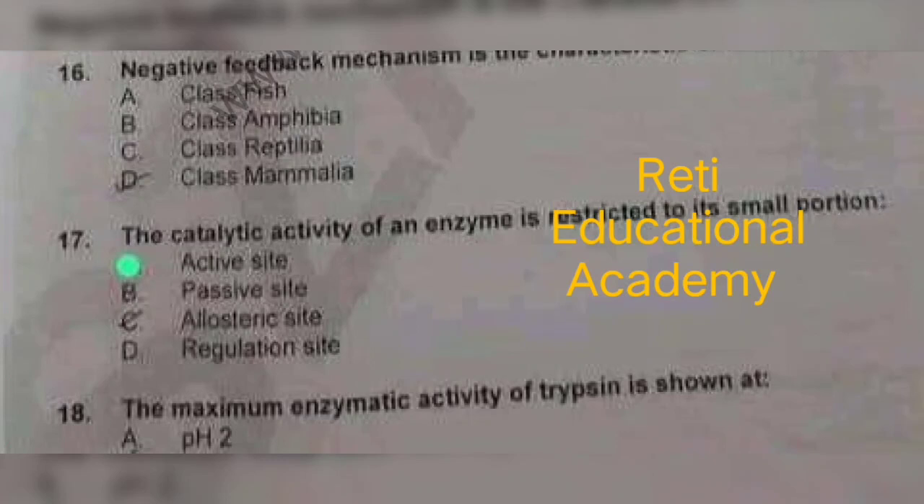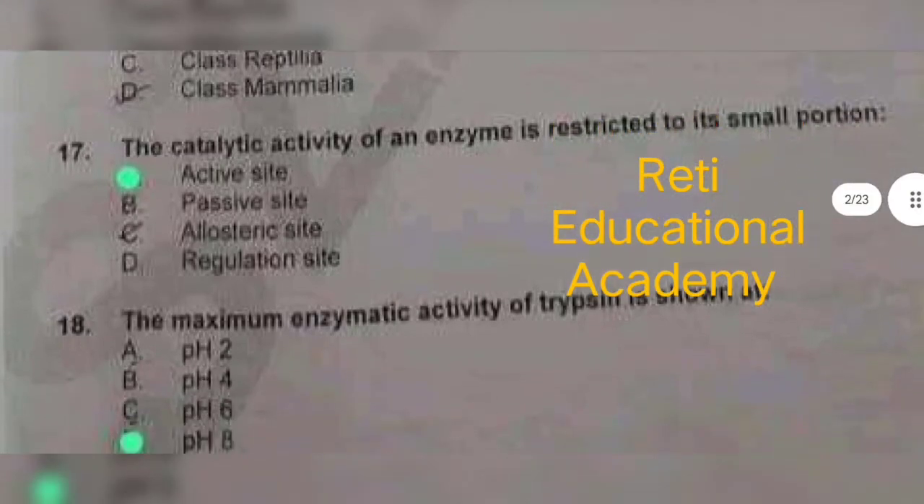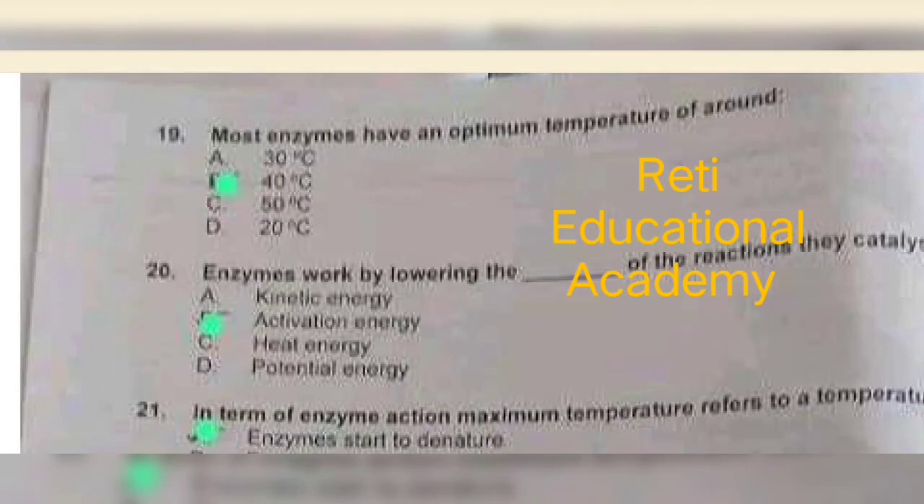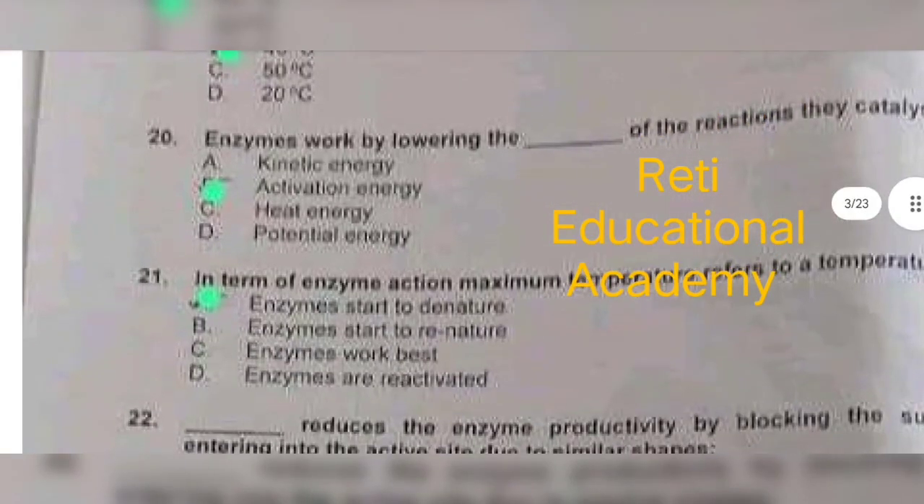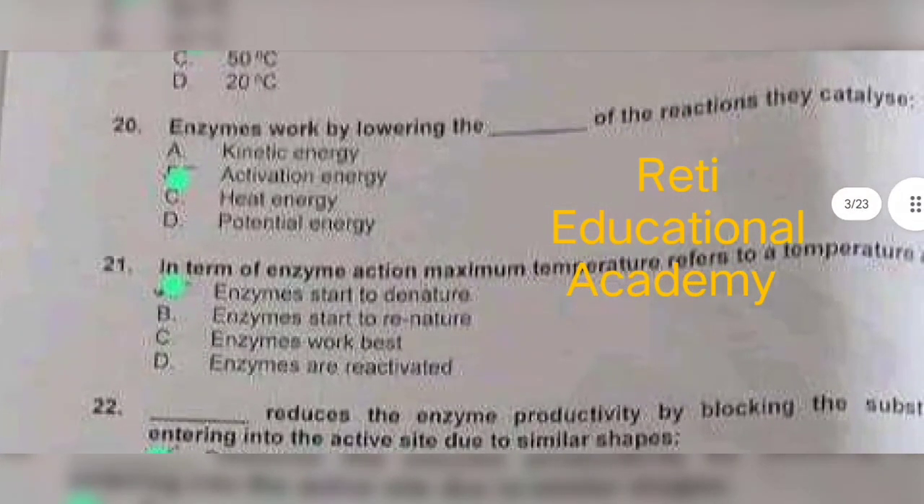Question number 17. The catalytic activity of an enzyme is restricted to its small portion called the active site. Question number 18. The maximum enzymatic activity of trypsin is shown at pH. Question number 19. Most enzymes have an optimum temperature of around 40 Celsius. Question number 20. Enzymes work by lowering the activation energy of the reaction they catalyze. Question number 21. In terms of enzyme action, maximum temperature refers to the temperature at which enzymes start to denature.